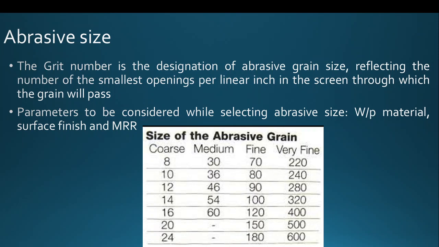So this table shows the various kinds of abrasive particles based on their size: coarse, medium size, fine, and very fine. You can see the very fine abrasive particles have higher grit numbers, and coarse size abrasive particles have lower grit numbers.